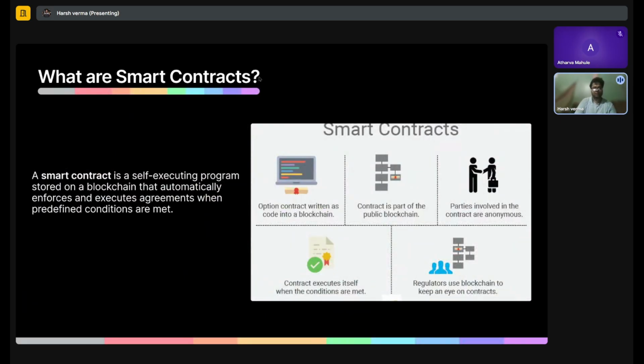Now let's start with the main part of our session, smart contracts. As I have told you before, think of smart contracts as a set of code that is deployed or stored on the blockchain, and it runs automatically when certain conditions of the contract are met. Let's say for a lottery contract, if it has a certain amount of money and a certain number of users, it will run itself and pick out the lottery winner, something like that.